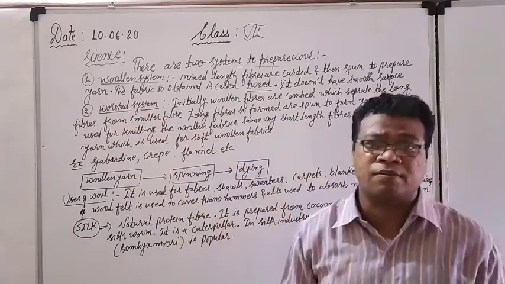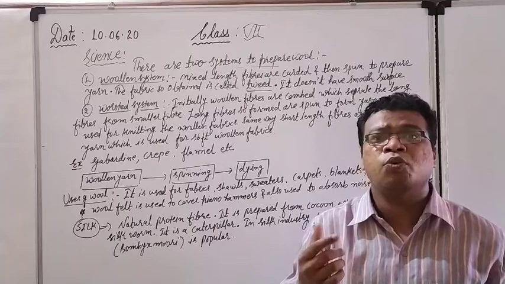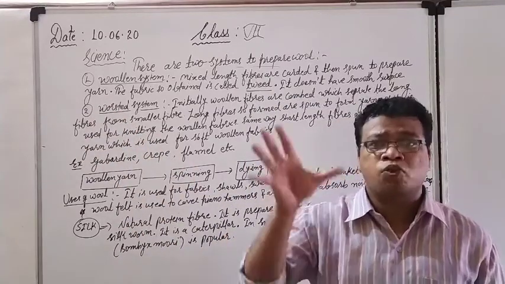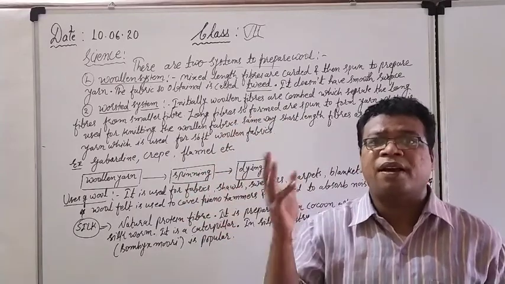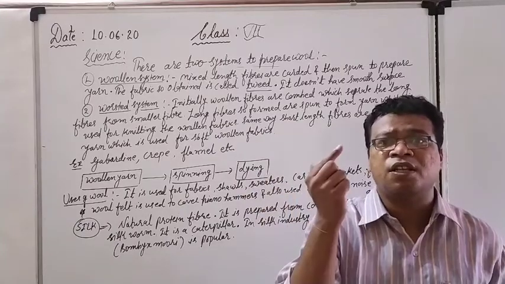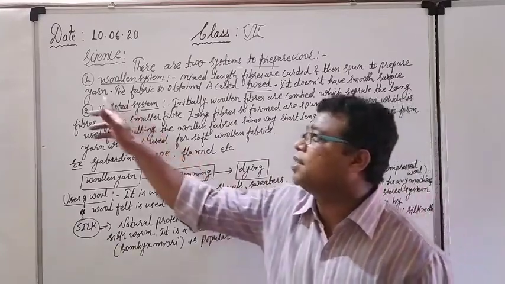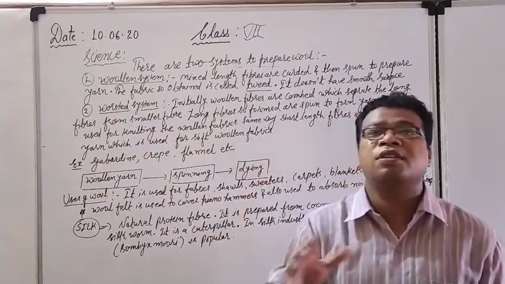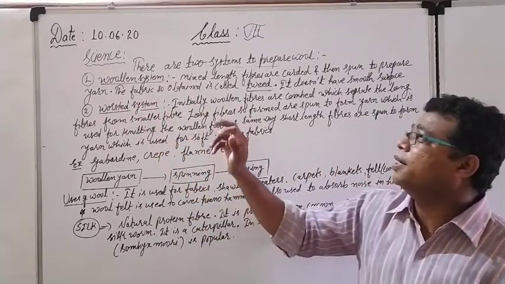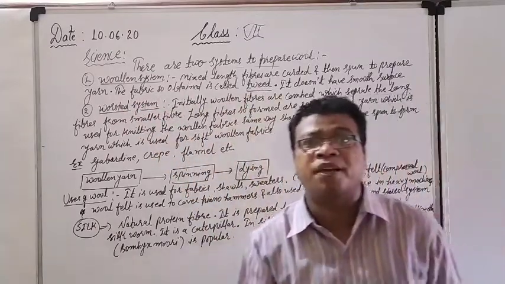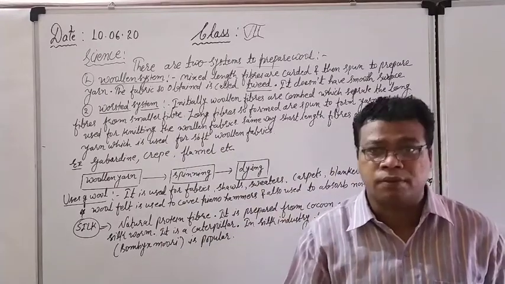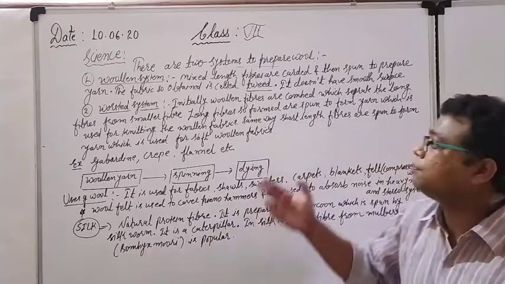What is the meaning of yarn here? Yarn is a group of fibers. So many fibers are taken separately, and after that they are spun, and the bunch of fibers, the strong thread we get, is none other than the yarn. Yarn consists of fibers of different lengths. The fabric so obtained is called tweed. It is popular with the name of tweed.